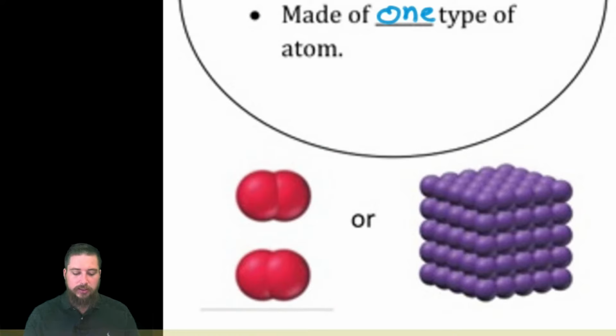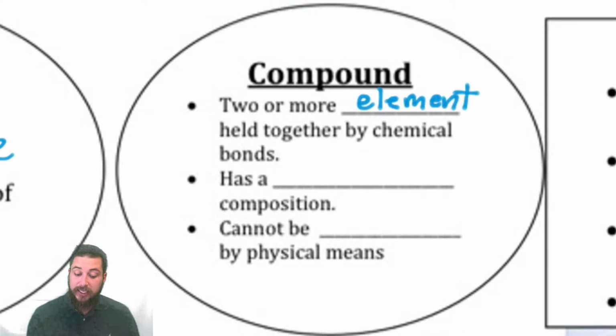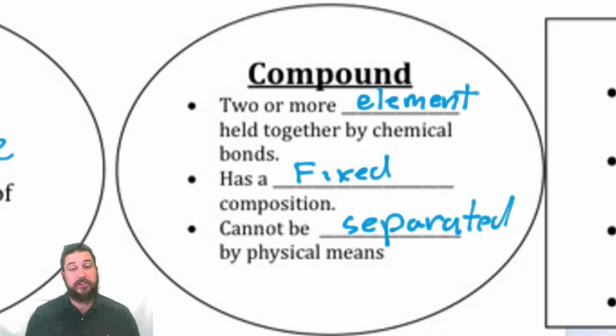Now, the next thing that a pure substance can be classified as is a compound. And a compound is two or more elements. And again, it's two different elements held together by chemical bonds. And so it has a fixed composition and it cannot be separated by physical means. You can only chemically separate it.